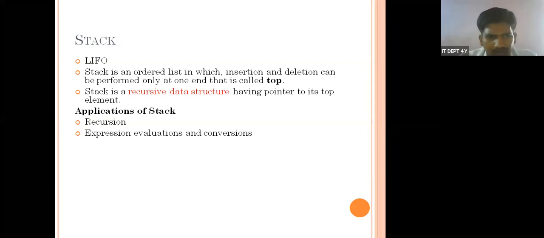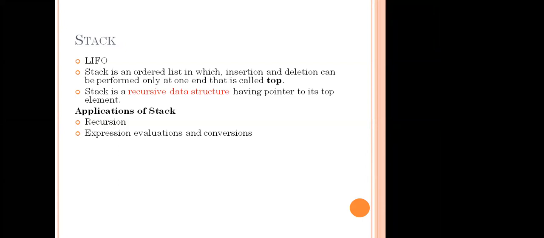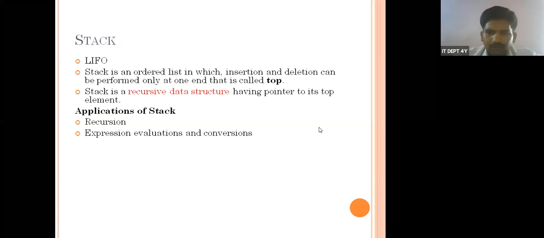An expression is a combination of operators and operands which results in a single value. When we perform operations on an expression, for example, when multiple operators like addition, subtraction and multiplication are there, which one do we need to perform first? We cannot perform all those operations at a time. For example, 2 plus 3 plus 5. How can we do all those things?